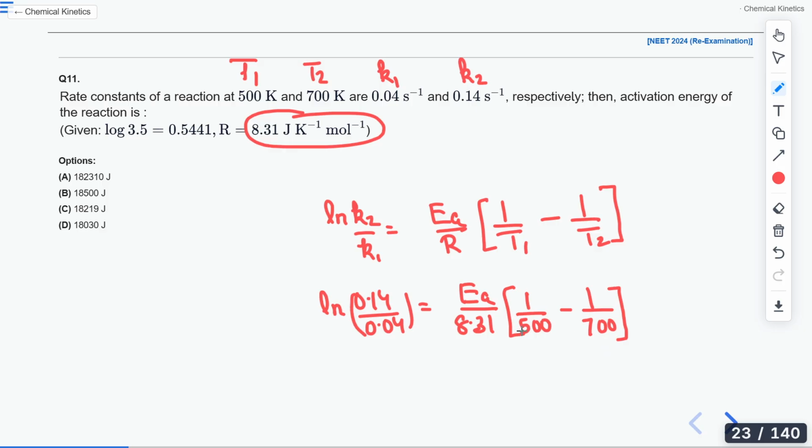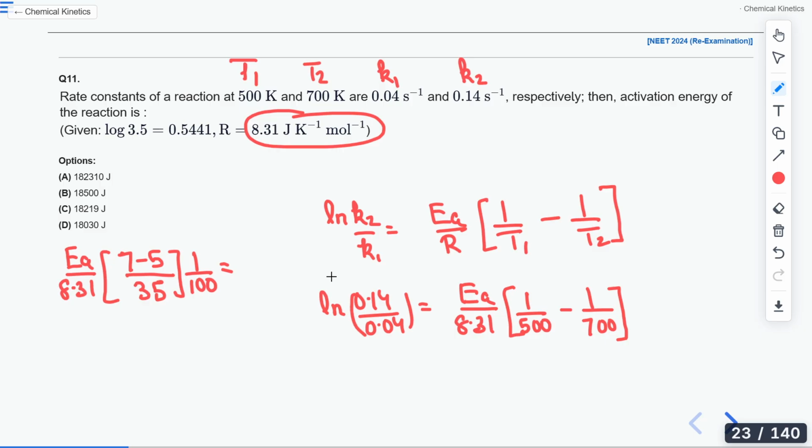Now solve this equation further. EA by 8.31. So 700 and 500, I can take 100 common out of this. So I will write it as 1 by 5 minus 1 by 7. So that would be 7 minus 5 by 35. So I have taken 100 common out of it.